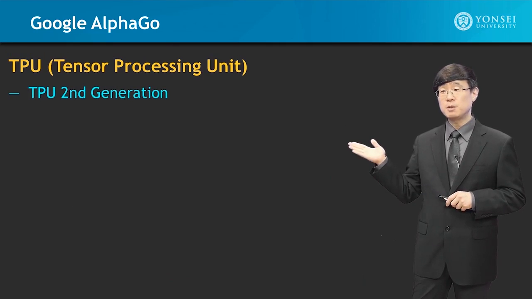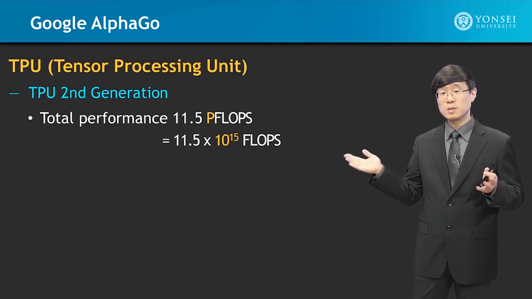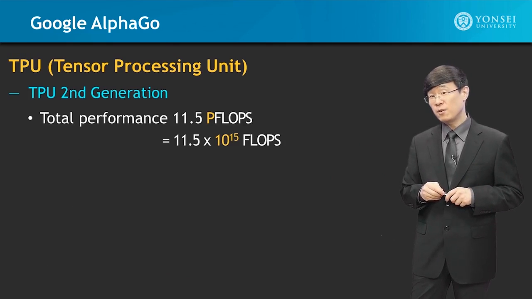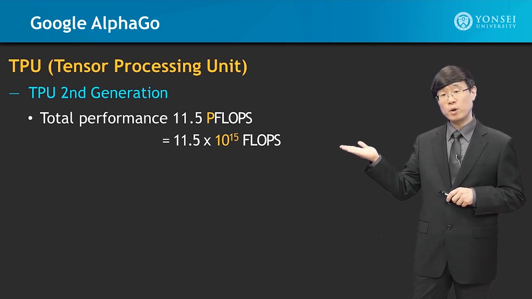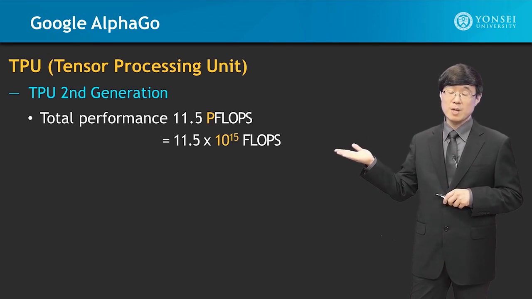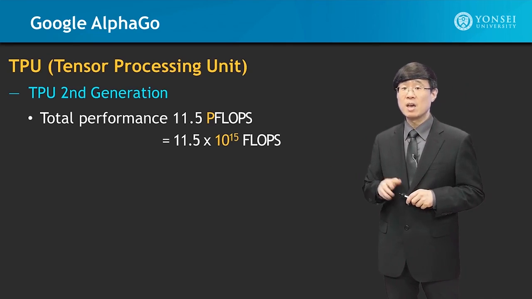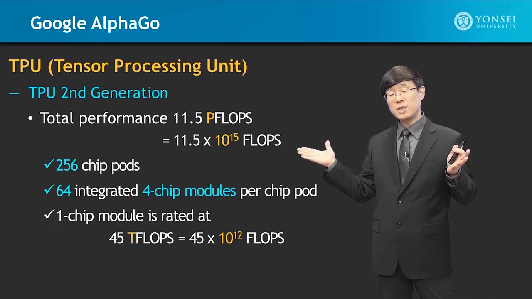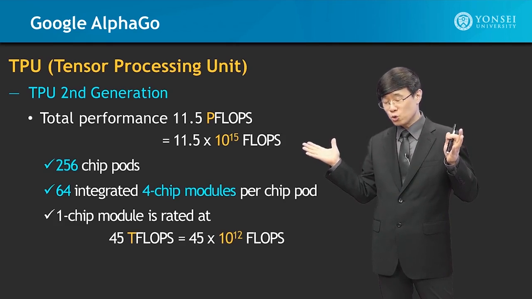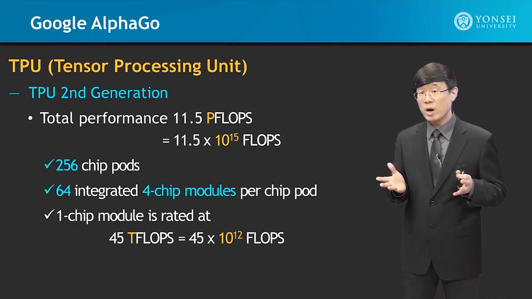Then, the second-generation TPU used in the AlphaGo Master system has a total performance of 11.5 petaflops. Peta stands for 10 to the power of 15. This computation capability is truly tremendous. Where does it come from?